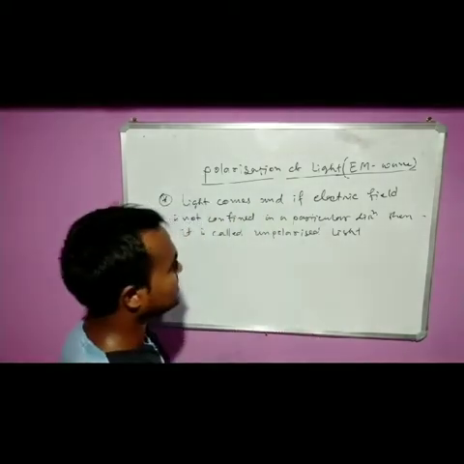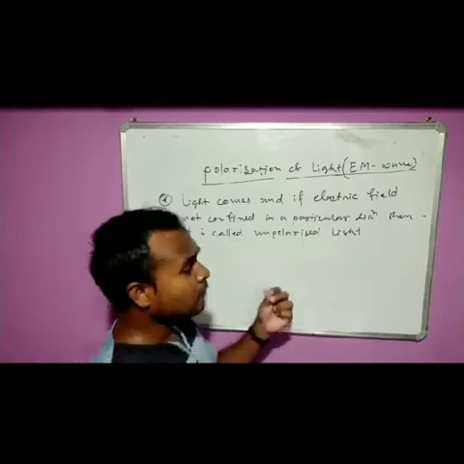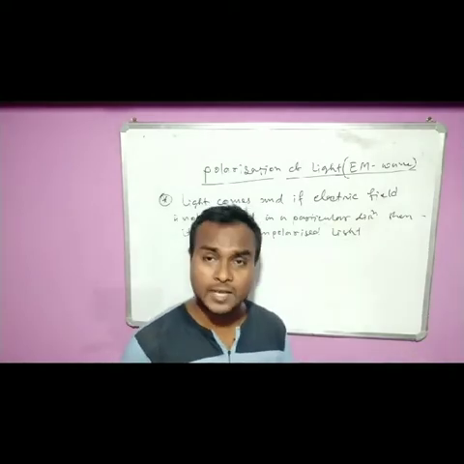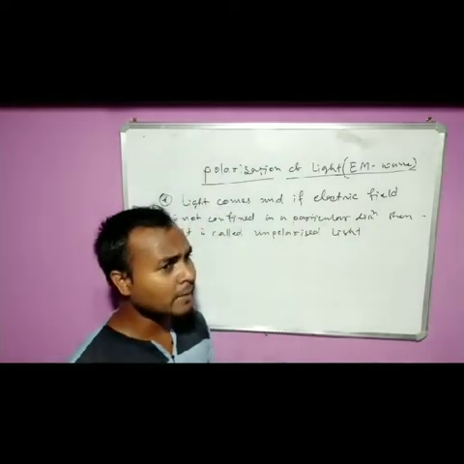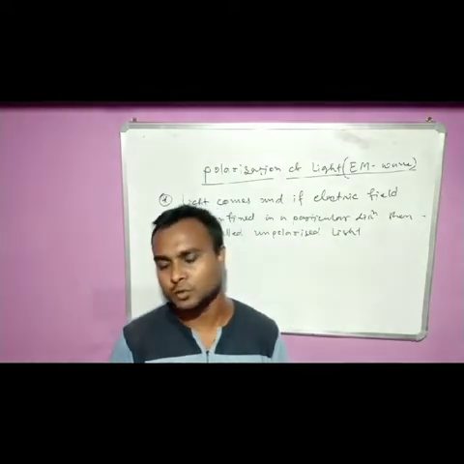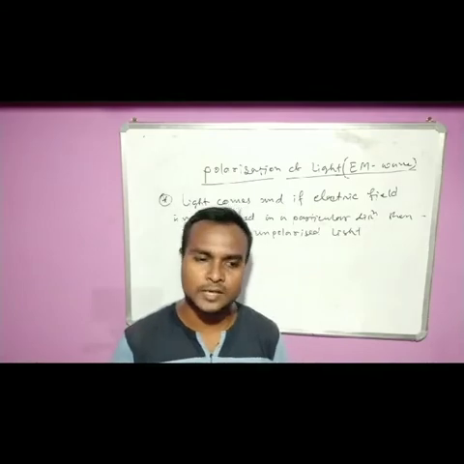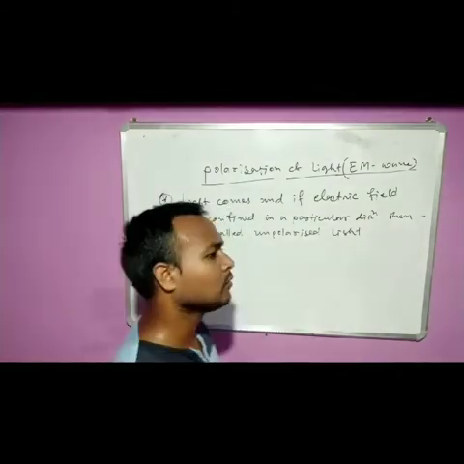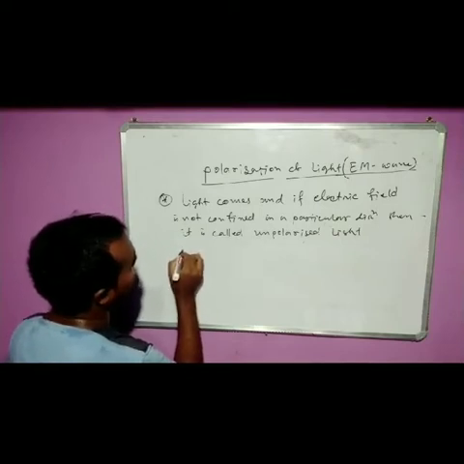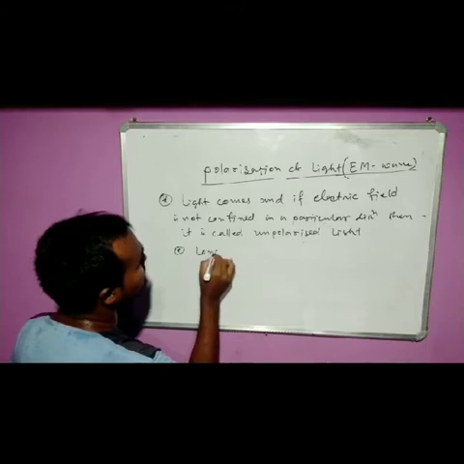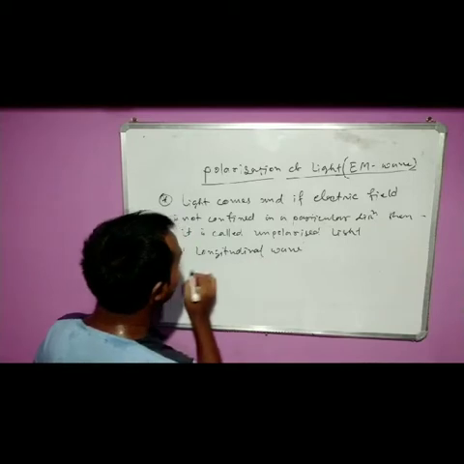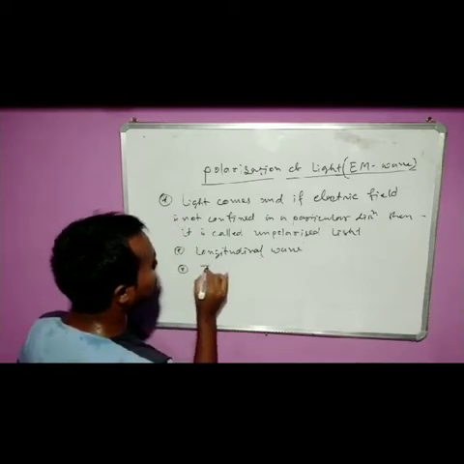Clear? Now see, what type of light can we polarize? Since we are discussing here the electromagnetic wave, what type of wave can we polarize? In your school standard you learned the first type, longitudinal wave, and the second is transverse wave.